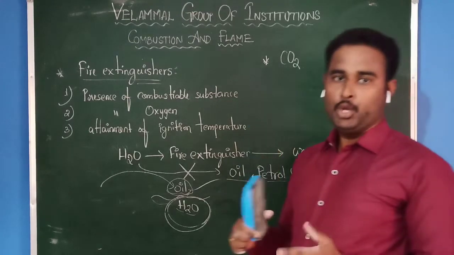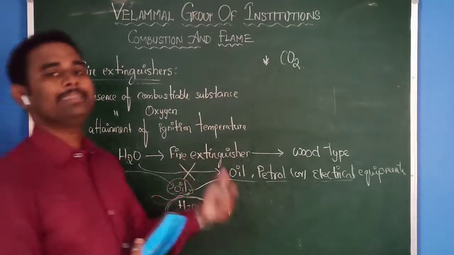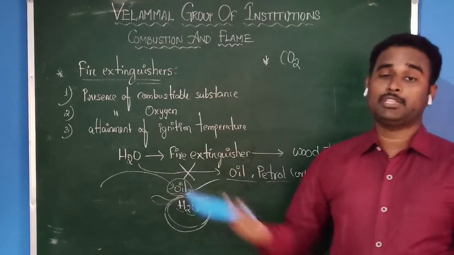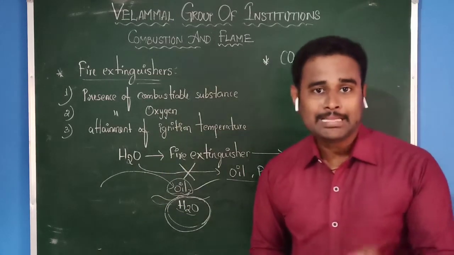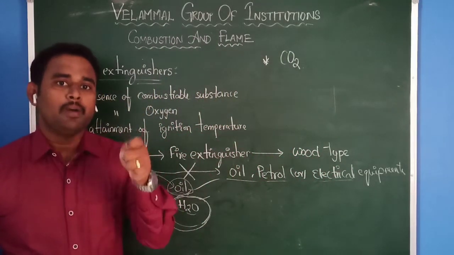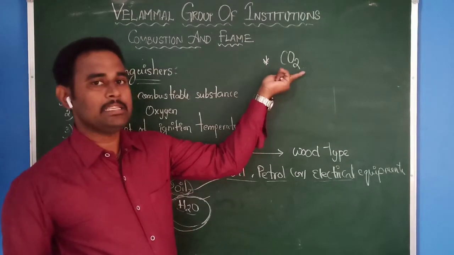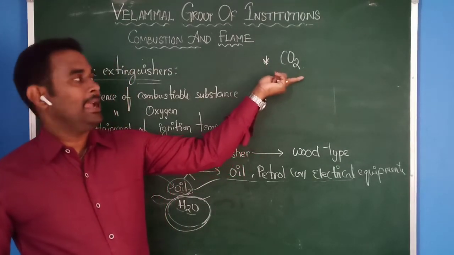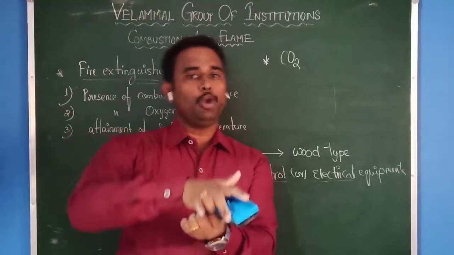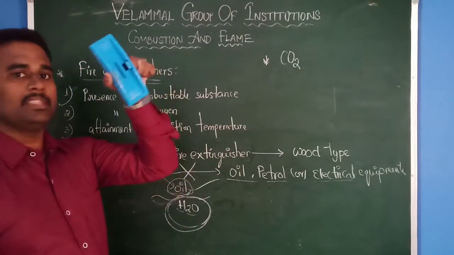You know the gas cylinders. First of all, sir, it is in the form of a gaseous state. Then how can we use carbon dioxide as a fire extinguisher? The only thing is, you know the LPG gas cylinders. There we fill the gas in the form of liquid state by applying more pressure. In the same way, gaseous carbon dioxide is also filled in cylinders in the form of liquid state by applying more pressure. Therefore, we can use it as a fire extinguisher by using the cylinders.